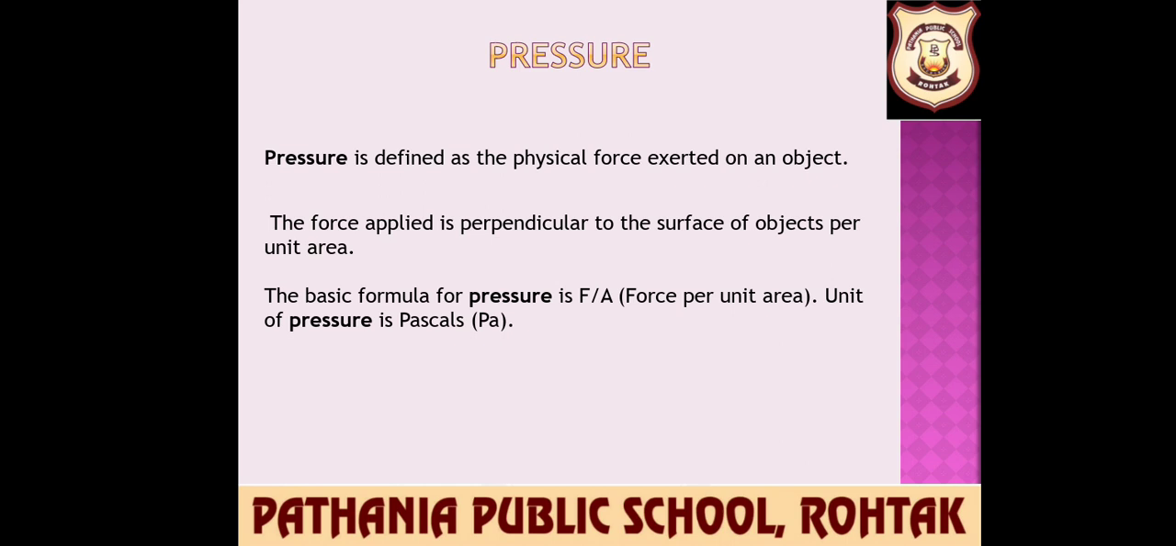Now, how can we calculate the pressure? If pressure is P, F is the force and A is the area, then pressure is equal to force upon area. The standard unit for measuring force is Newton, and the standard unit for measuring area is meter square. Therefore, the standard unit for measuring pressure is Newton per square meter, which is also called Pascal.